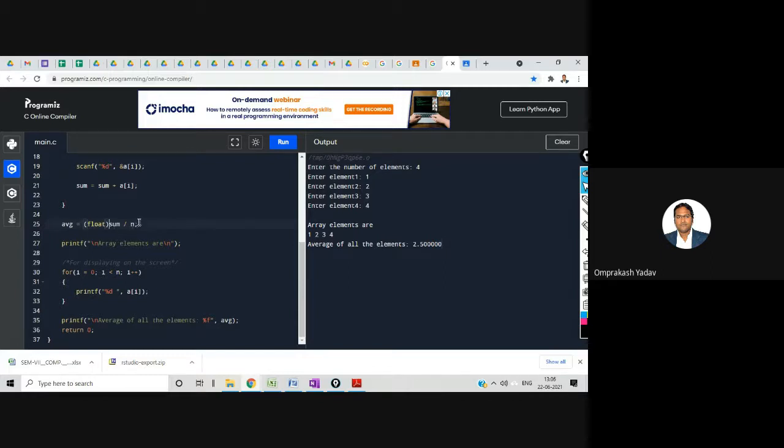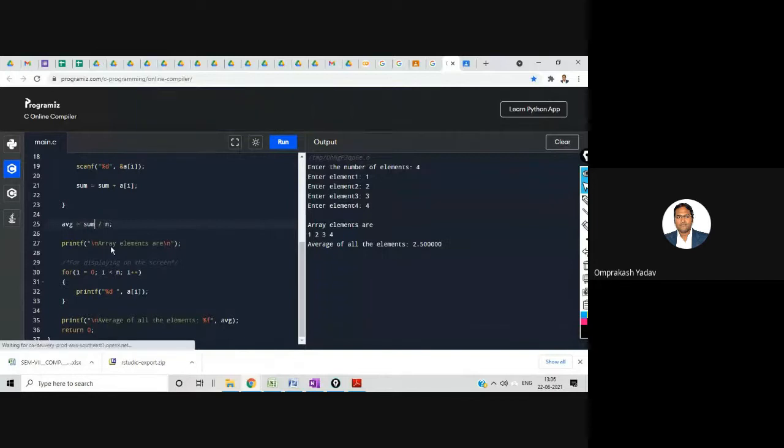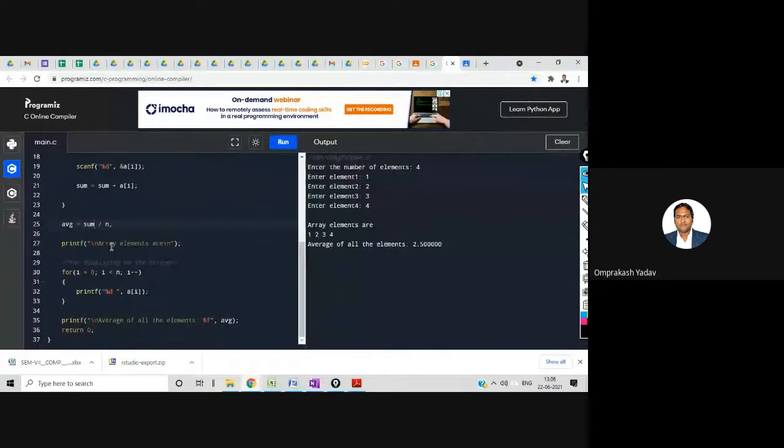When I was trying to divide this sum by n, right? Since sum was integer and this n is also integer, okay? Before writing this float, the sum is integer, n is also integer, right? Even though on the left hand side I have float, on the right hand side the division is integer. So the compiler will not understand that it has to divide in float. The compiler will treat this as integer division and it will get the integer value only. So fractional values it will ignore, right? And that's why in the average we were having 2 in place of 2.5.